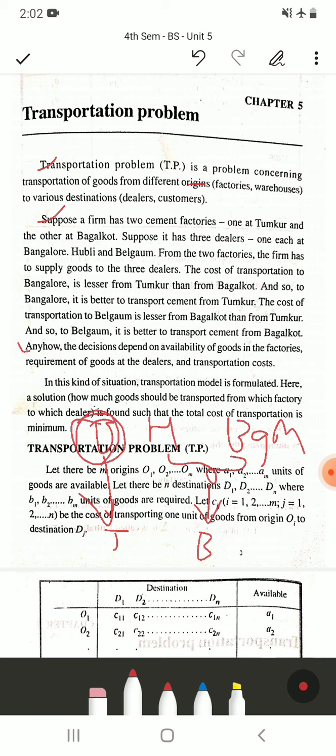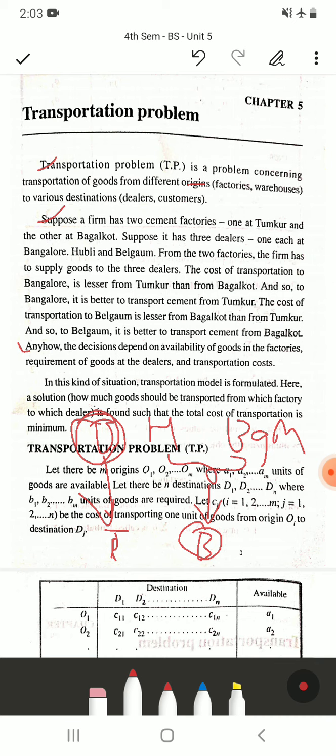So the cement can come from Tumkur as well as from Bagalkot, but you have to see from which factory you get a lower transportation cost. Because the distance is near between Tumkur and Bangalore, if you send cement from the Tumkur factory, then obviously the transportation cost will be less. If you are sending from Bagalkot, the distance is too much, therefore it requires more amount to transport.